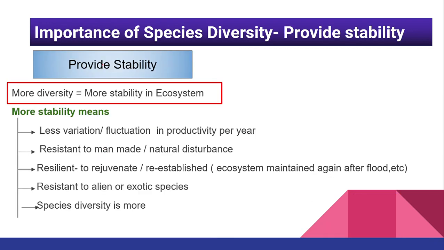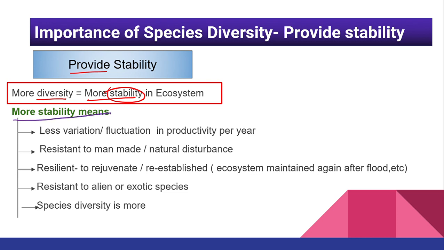Now, let's move ahead. When we talk about stability, I know that the more the diversity, the more the stability is going to be. Why? Because more species are there, so obviously my ecosystem is going to be balanced. So, can I say that more diversity is going to give me more stability in the ecosystem? Obviously. But I am confused: what is the meaning of stability? What do I want to say? When I say stability, what am I properly referring to? Let's see one by one.